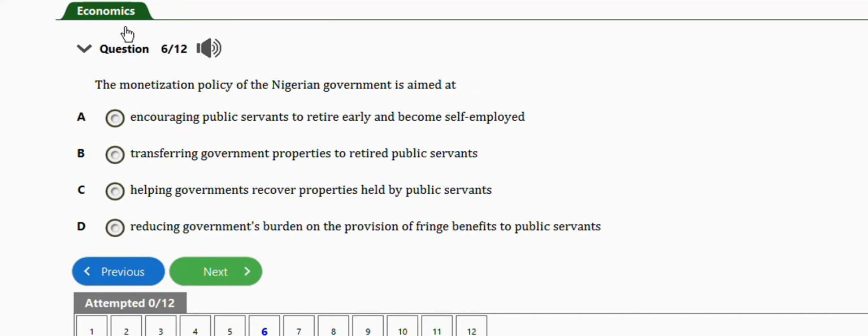It says the monetization policy of the Nigerian government is aimed at encouraging public servants to retire early and become self-employed, transferring government properties to retired public servants, helping governments recover properties held by public servants, reducing government burden on the provision of fringe benefits to public servants. This is the right answer, guys, option D. Okay, the next question is this one.